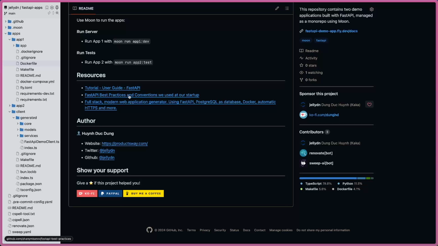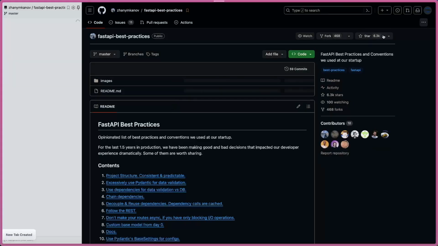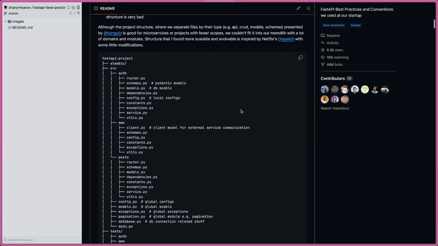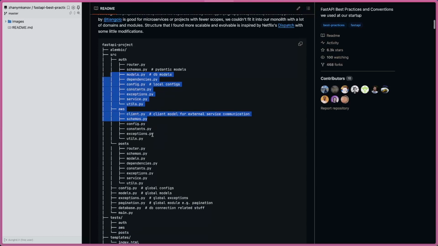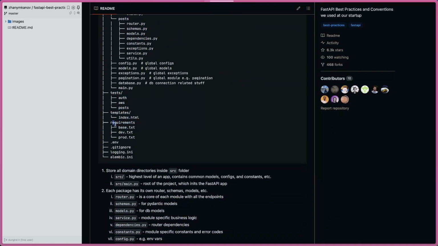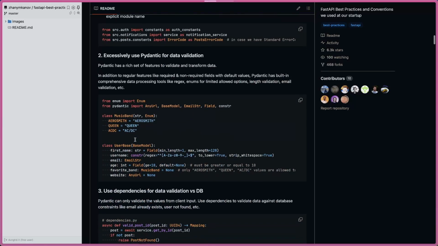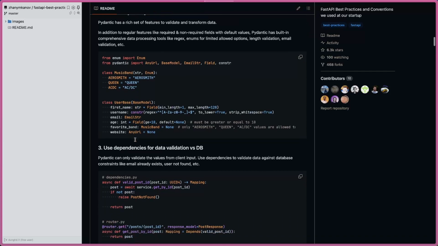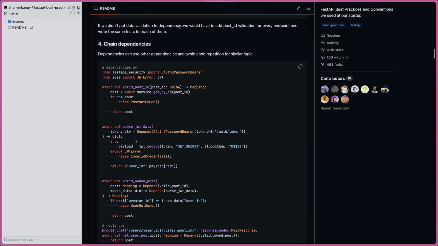Then how to build an API with the best practices from this startup. It has more than 6K stars, and they have all the reasoning on how you structure the package, how you build the tests, how you build templates, and the requirements. You can group all the things, and you just follow along and pick up whatever you want.